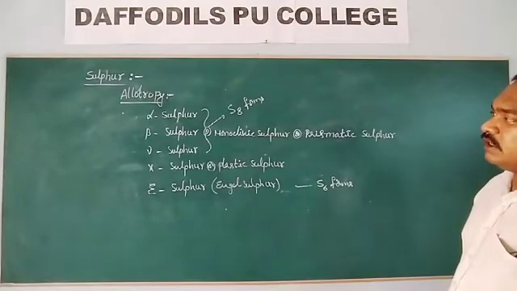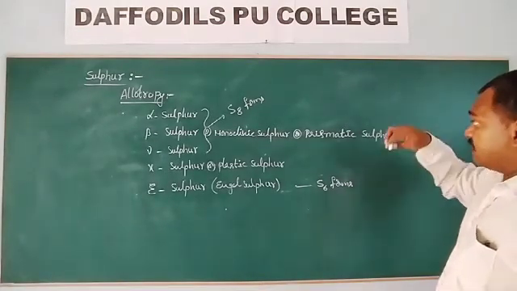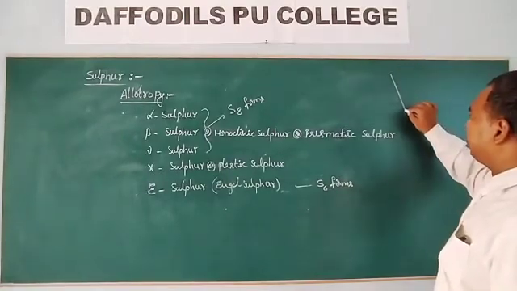When sulfur is available as an octaatomic form, it has the crown shape.